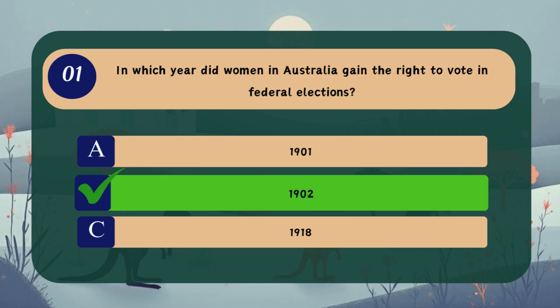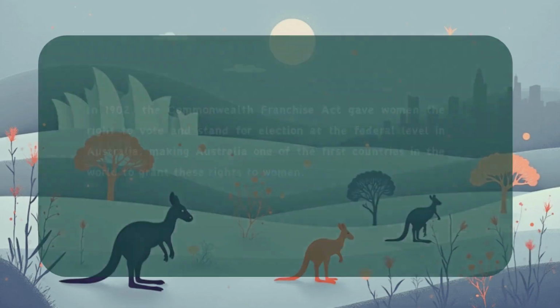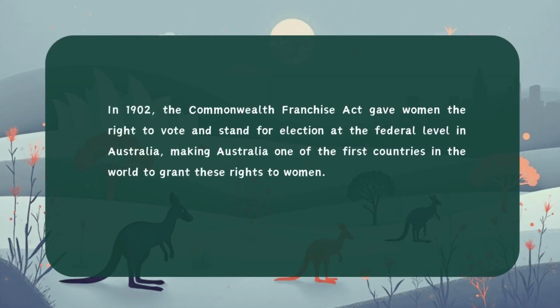Correct answer, B. 1902. In 1902, the Commonwealth Franchise Act gave women the right to vote and stand for election at the federal level in Australia, making Australia one of the first countries in the world to grant these rights to women.